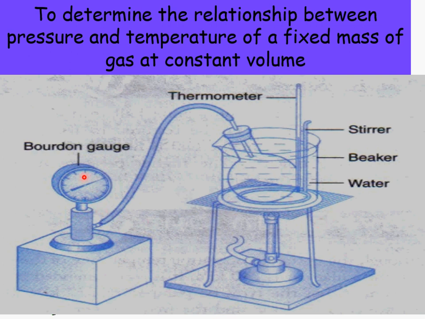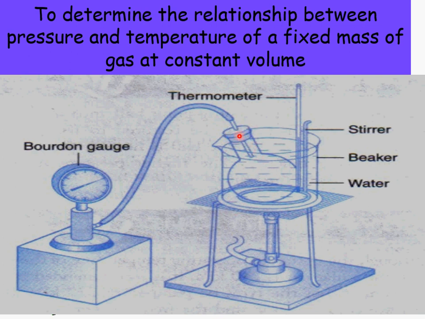We'll be using a Bourdon gauge again, because the Bourdon gauge is used to measure the pressure of the gas. Since we want to know the relationship between the pressure of the gas and the temperature of the gas, we need a Bourdon gauge to measure pressure, and of course a thermometer to measure temperature. The gas is in this round bottom flask, and it is sealed.